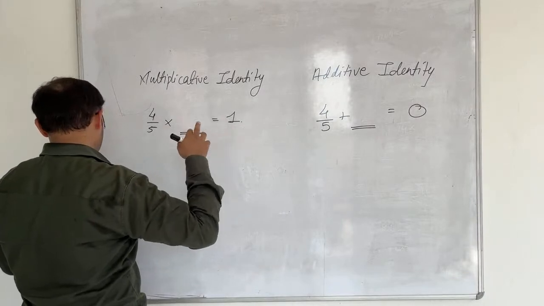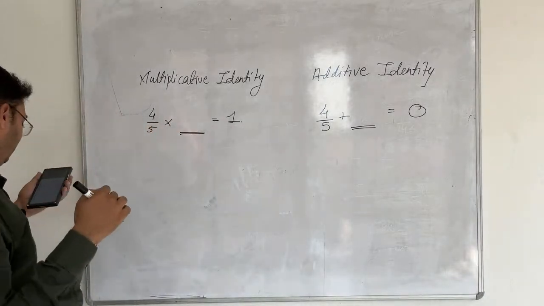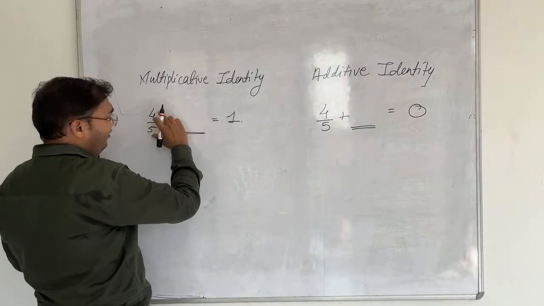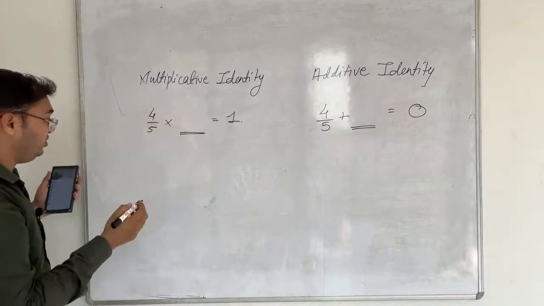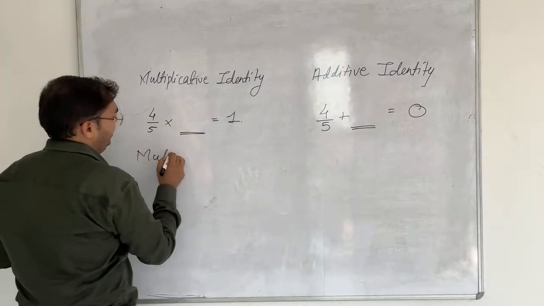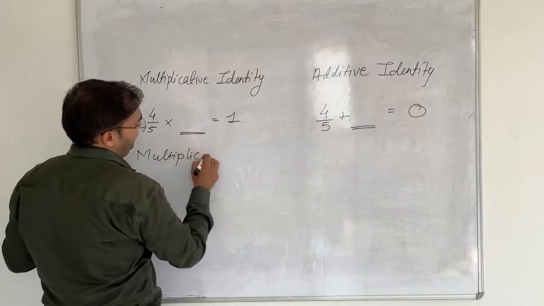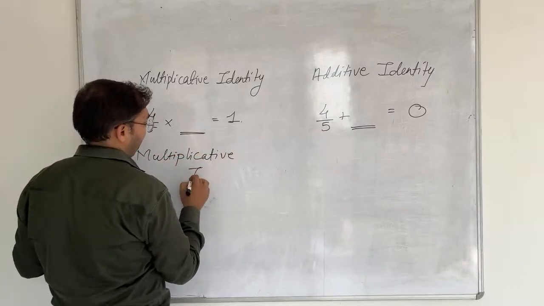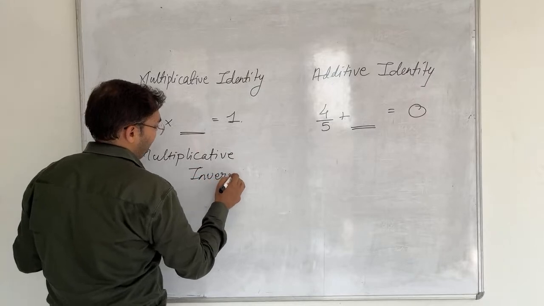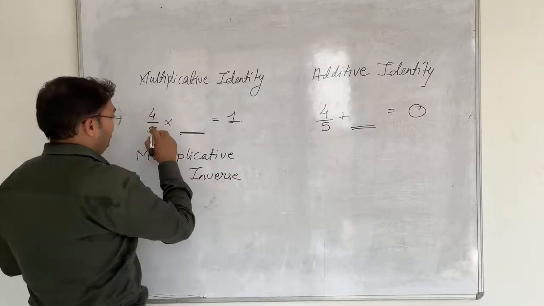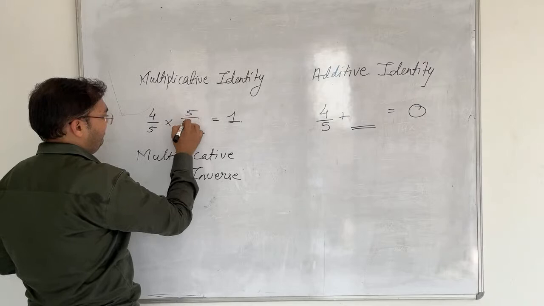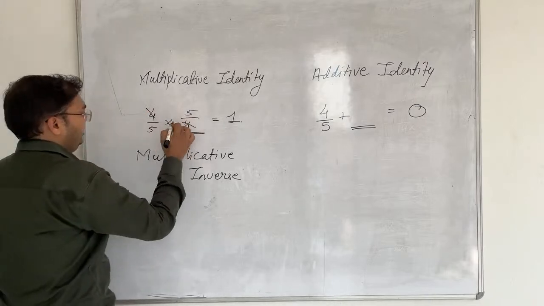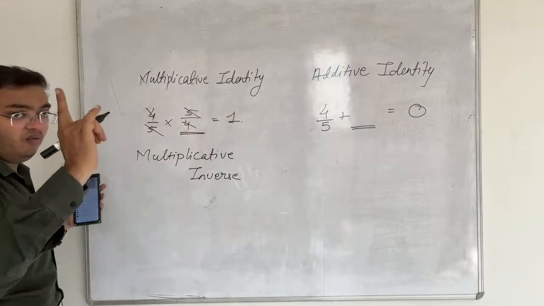Over here the number is the reciprocal of it, which we learned in 7th standard as the multiplicative inverse. We learned it in 7th. That was the part of the identity. Inverse means to turn it upside down, so 4 upon 5 we will make 5 upon 4. So 4 4 cut, 1 1 cut, so our answer is 1.